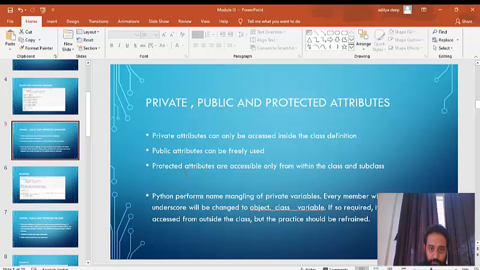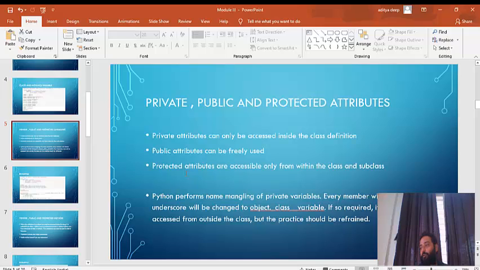Access level. Now let's say you are working in your company, a company called ABC. When you enter from the main gate, you punch your card there and go inside. Then your building gate comes, and again you punch your card and go inside. Again your ODC gate comes, and you punch your card and go inside. So this type of access level is present in attributes and methods. Other public cannot come inside the premises.